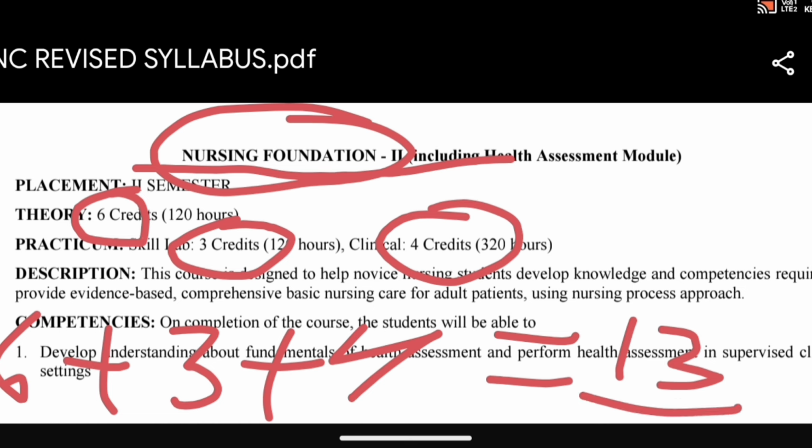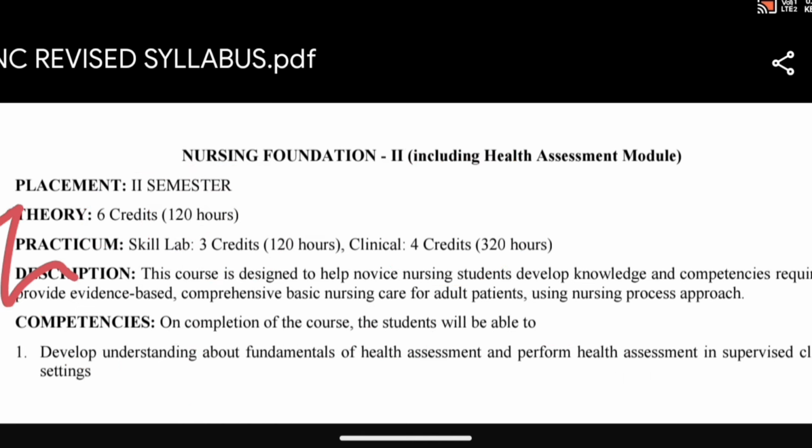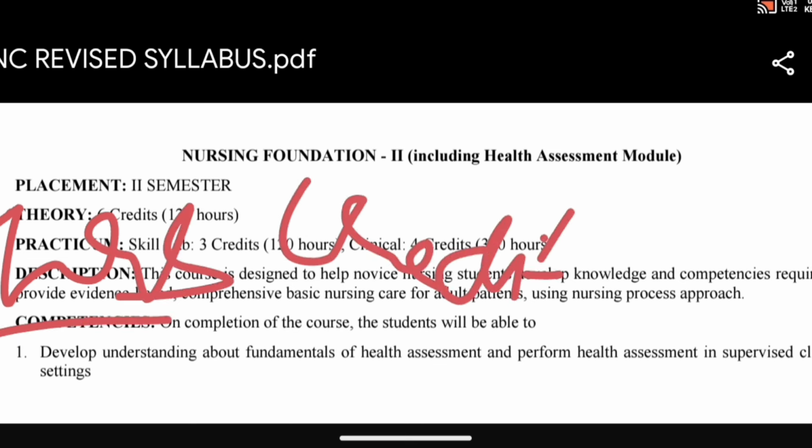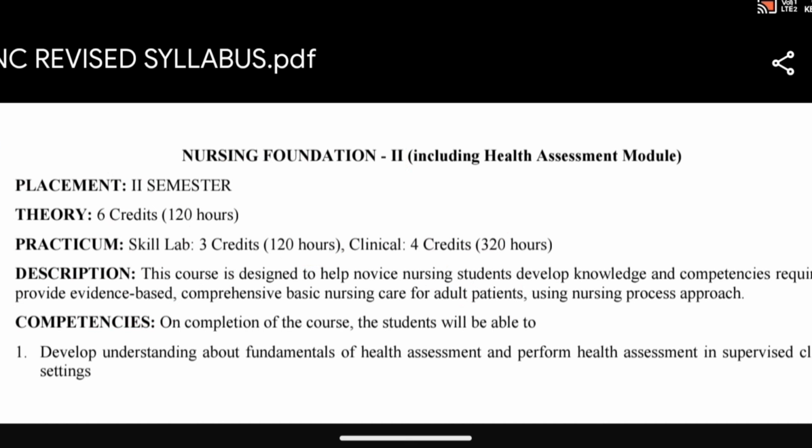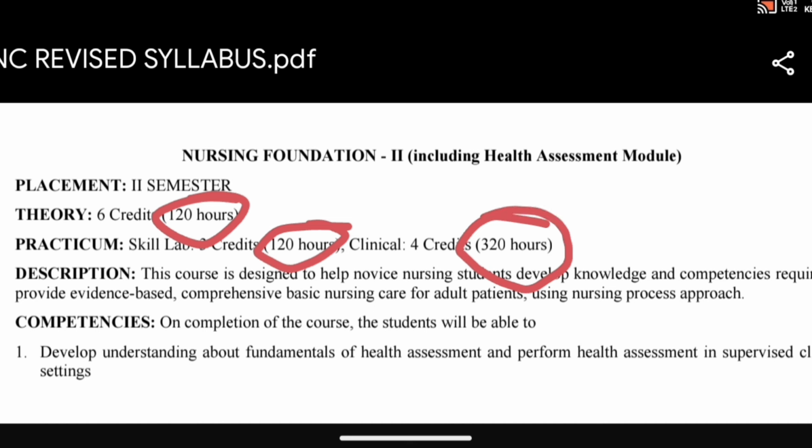So this credits is nothing but the hours. You can think like that, credits is another unit of time. Basically time will be mentioned as hours, no. In place of hours, they are just using credits so that they can minimize large numbers like 240 hours required to complete this nursing foundation syllabus. As you can see here, 120 hours, 320 hours.